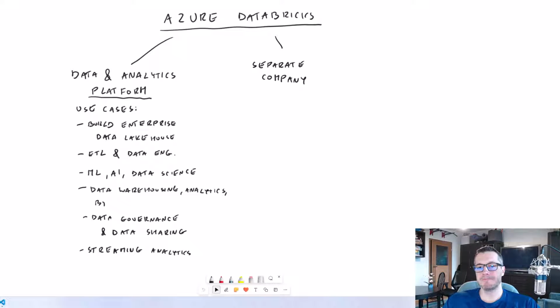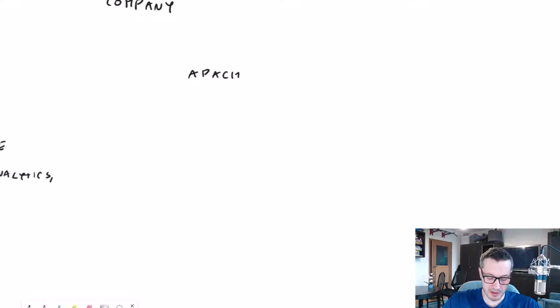So basically, from a historical point of view, it was like this. So we have this Apache Spark thing, Apache Spark, and Apache Spark is this open source, let's call it framework, to process big data in an efficient way. And it is still there, it is still maintained, it is still widely used.